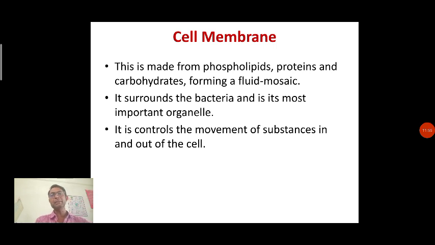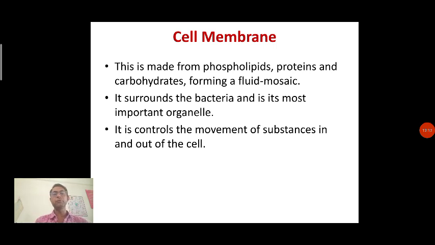Now followed by the cell wall, there is the cell membrane. So it is the internal cover. This is made up of phospholipids and protein and carbohydrates, forming a fluid mosaic.